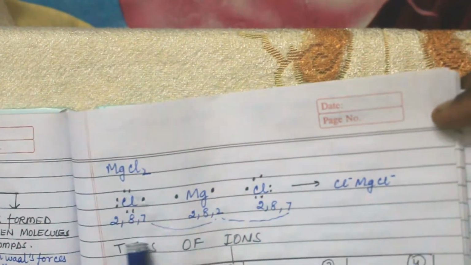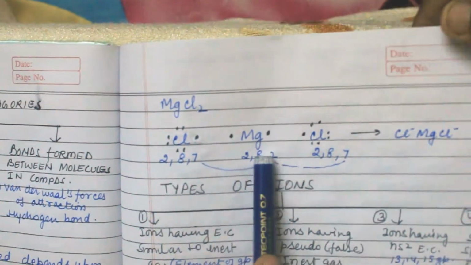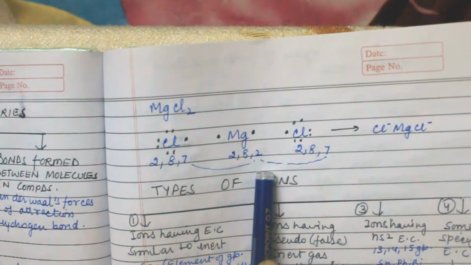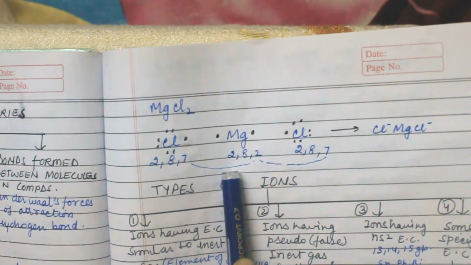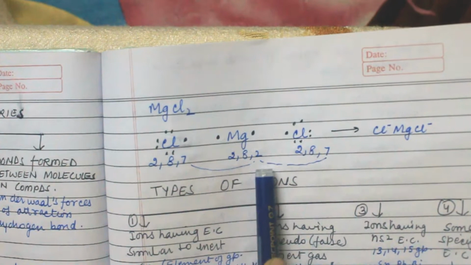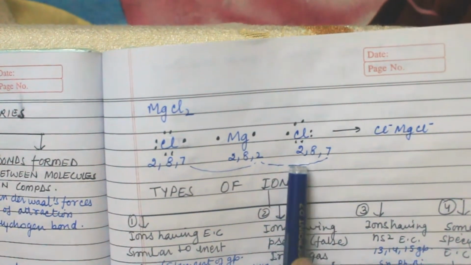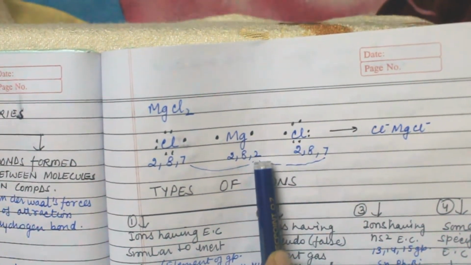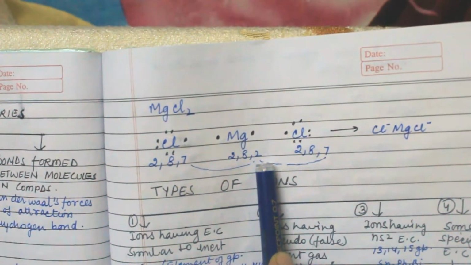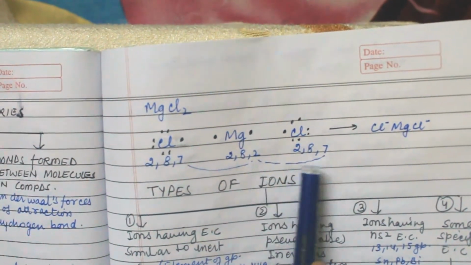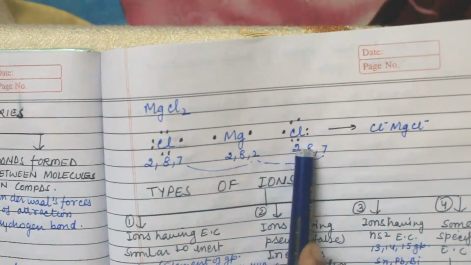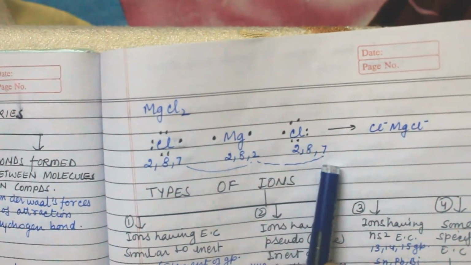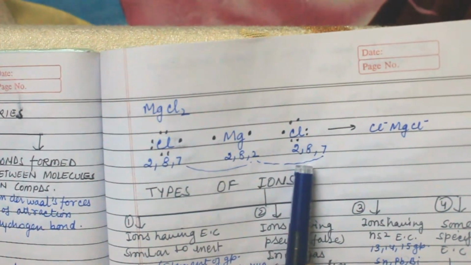Now next is MgCl2. Magnesium, we all know, has atomic number 12, so its electronic configuration is 2, 8, 2. Again, chlorine has 2, 8, 7 electronic configuration. Now magnesium has 2 electrons in its outermost shell, so it transfers one electron to each chlorine. It transfers the electrons fully to chlorine. So this transfer is known as an electrovalent bond.